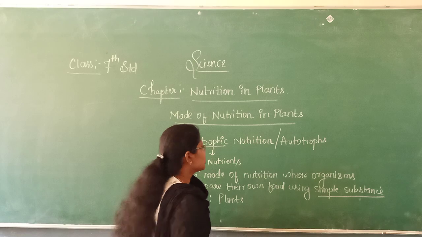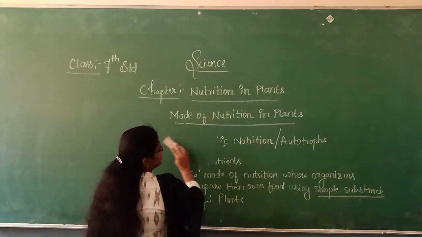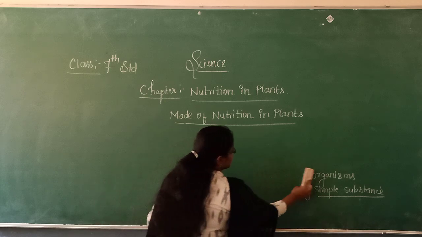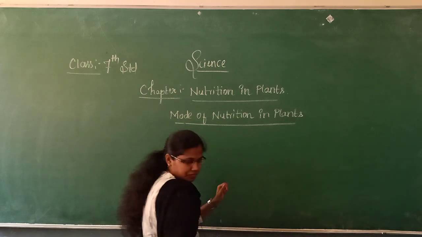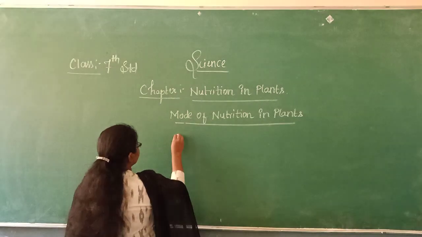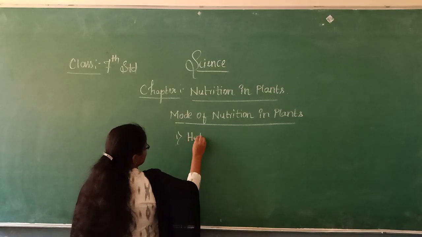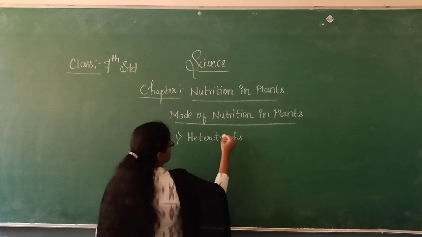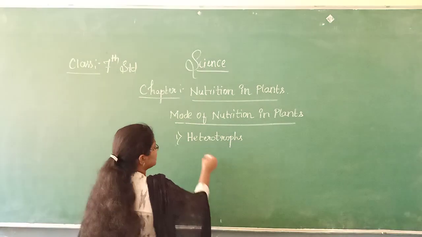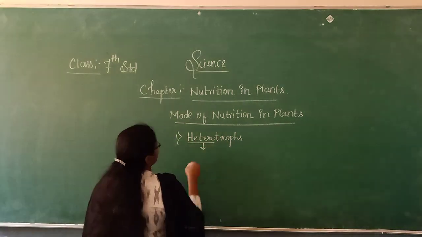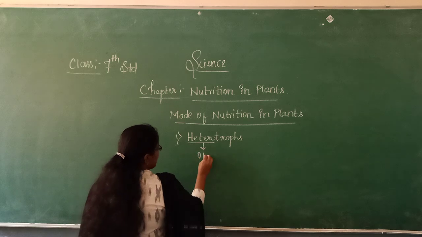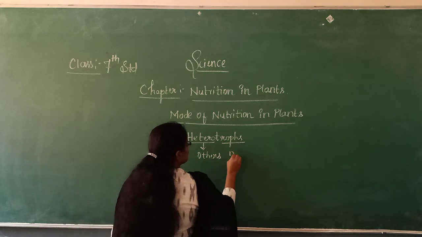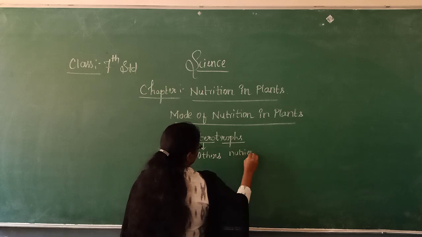Next we shall learn the meaning of heterotrophic nutrition or heterotrophs. Here, the name itself tells that hetero means others, trophs means nutrients.